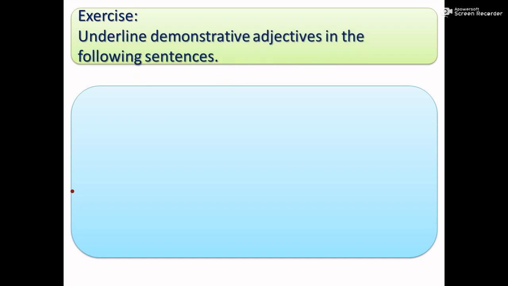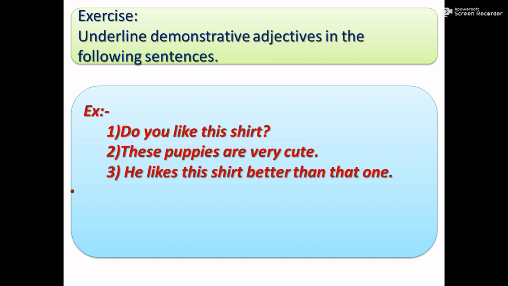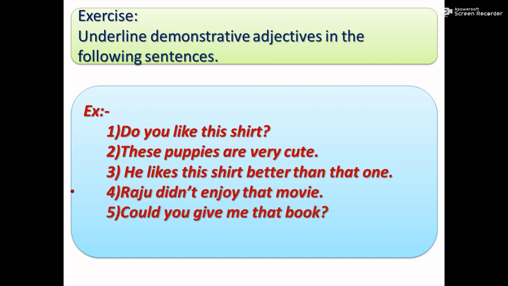Let us see an exercise. Underline demonstrative adjectives in the following sentences. For example, do you like this shirt? These puppies are very cute. He likes this shirt better than that one. Raju didn't enjoy that movie. Could you give me that book? Read all these sentences and underline demonstrative adjectives.